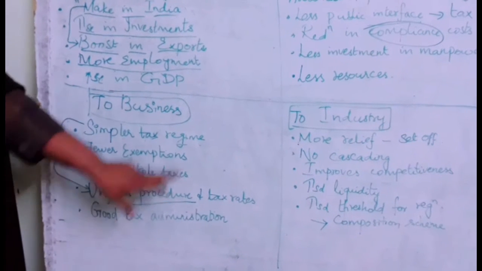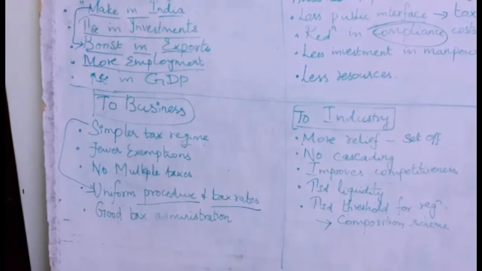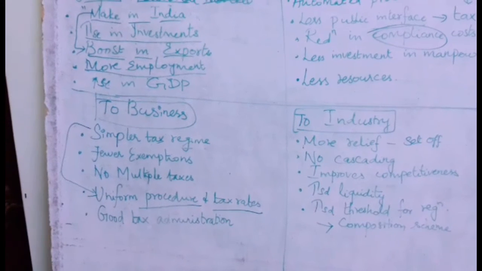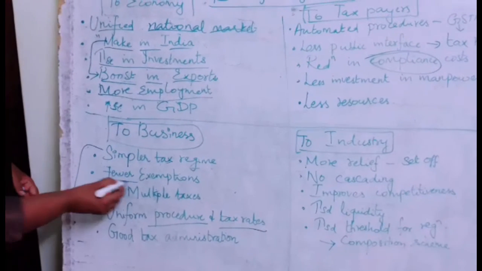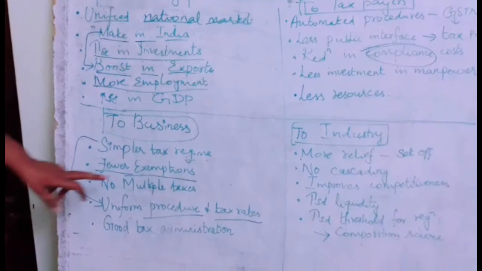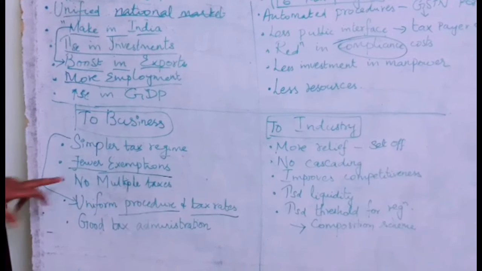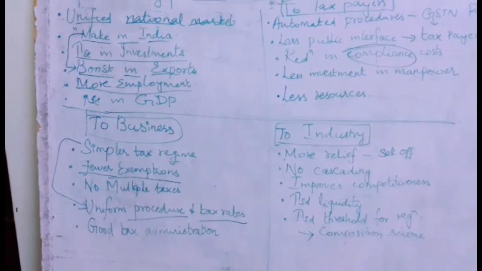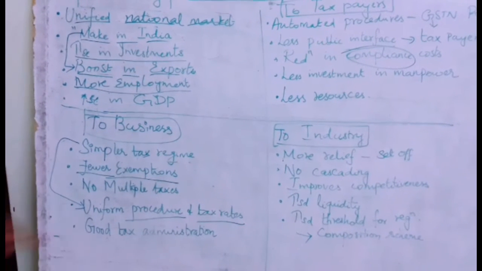So everything is given clearly under GST law, and the tax rates are uniform again. So earlier, you had different rates of tax for service tax, for VAT, for excise duty, customs duty. Now it's only one rate of tax for GST. Another important benefit is fewer exemptions. If you remember, under service tax, we used to study pages of exemptions. I think an entire chapter was covering the exemptions alone. So now there are only fewer exemptions. No multiple taxes. There is only one GST. No entertainment tax. No other taxes will be paid under GST. Because of all these reasons, now administration of taxes also becomes easier.